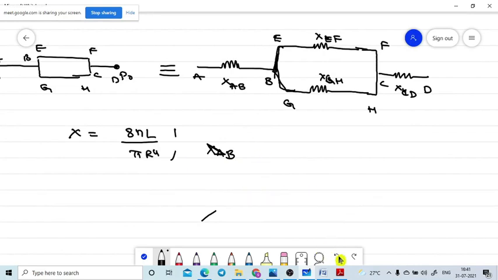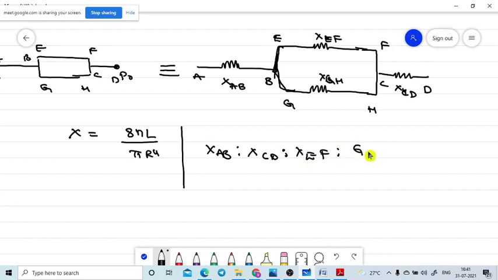Are you feeling it is important or unimportant? It is an important question. So you may get a question like this in your DRDO examination and ISRO type examination. That's why I am teaching like this. So now we are concentrating here: X of AB is to X of CD is to X of EF is to X of GH, I am taking.